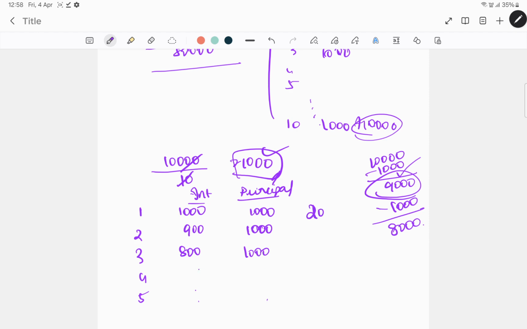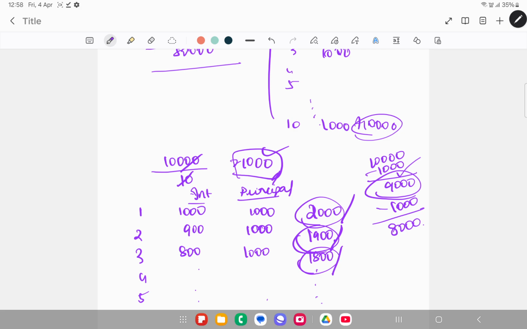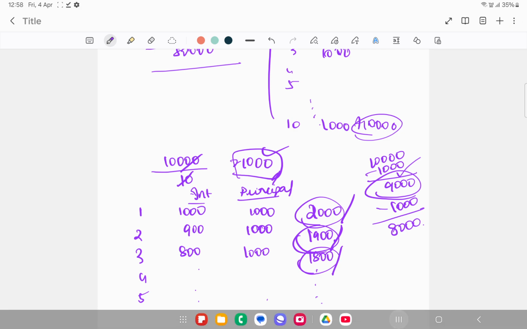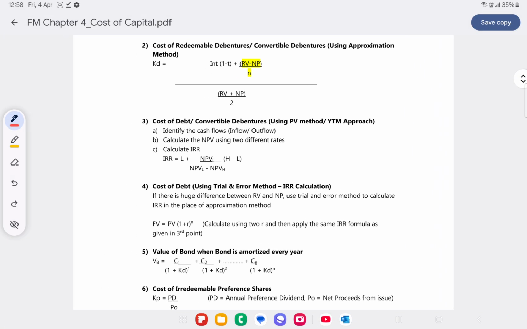So in this case, total cash inflows will be as follows. For year 1, it will be 2,000. For year 2, it will be 1,900. For year 3, it will be 1,800, and so on. Now, how do you calculate the value of bond? So you will have to capitalize every year. You have to find the present value of cash flows so that you can find the value of bond. So if you have multiple cash flows like this, then how do you calculate? Cash flow for year 1 divided by (1 plus KD) per 1, cash flow for year 2 divided by (1 plus KD) per 2, and so on.